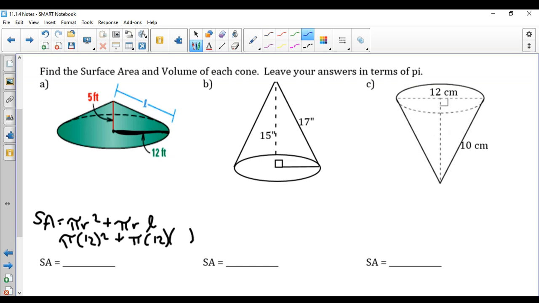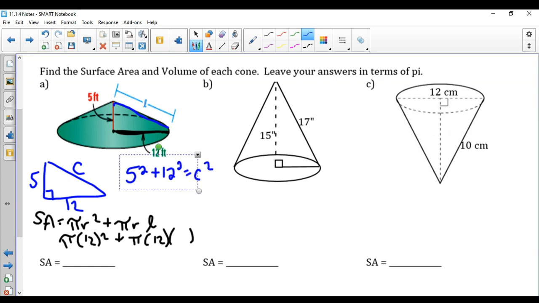And here's the problem. Do we know the slant height of this cone? We do not. However, we have our handy dandy Pythagorean theorem. We can find the hypotenuse of that triangle. We've done this a whole bunch, and in fact, we've done this exact problem a whole bunch, so that should make this a little bit easier.